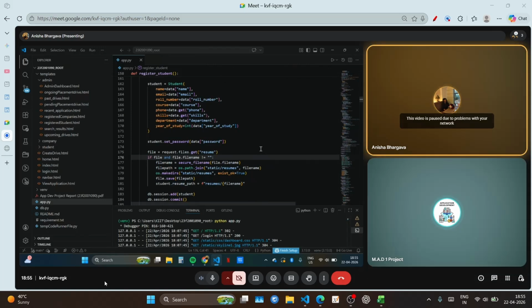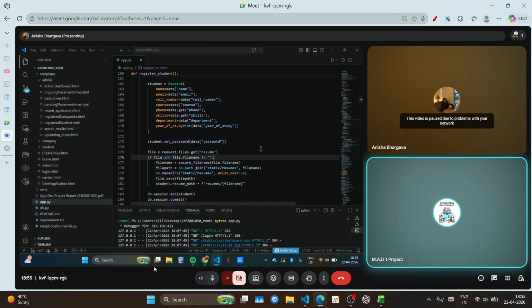We need it to prevent malicious file names or wrong file names from being uploaded, to maintain the integrity and the consistency of the database. Then we have put the path over, and the path is stored.